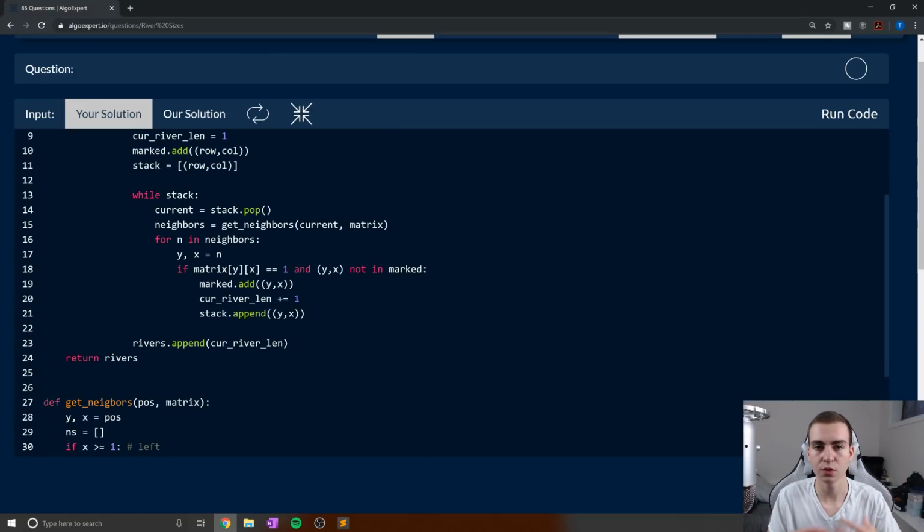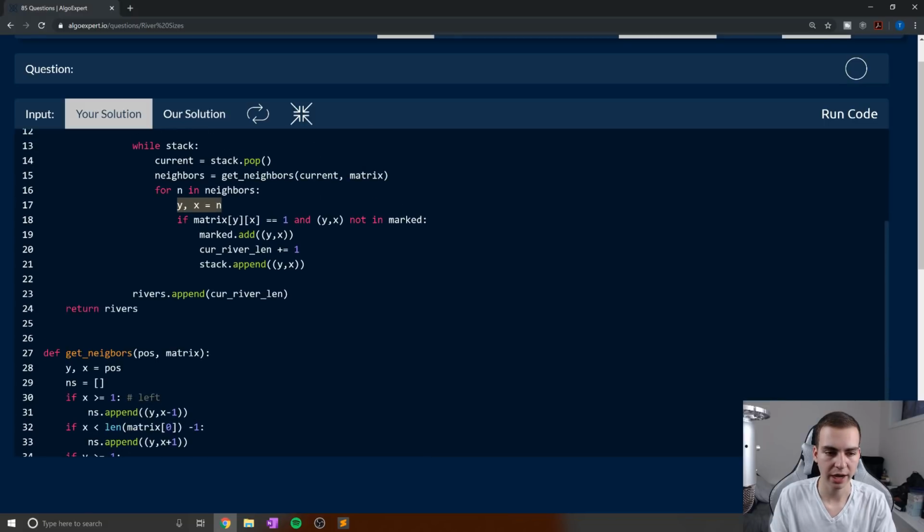Then what we're going to do is look through all of the neighbors and break down their components. Let's check if this neighbor is a 1 in the matrix, and if it's not yet marked, we'll add it to the marked set. We'll set current river length plus 1 because we just found another 1 that's a part of this river. We'll add it to the stack so that we can then look at all the neighbors of that one and see if there are any other rivers extending and going off.